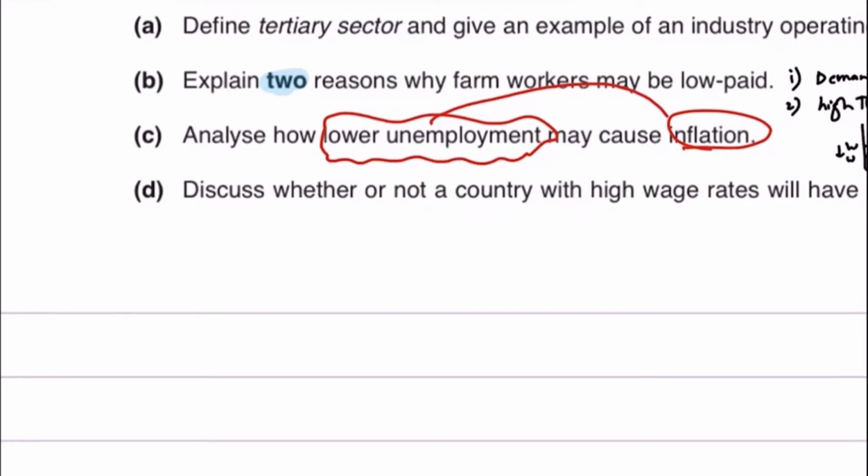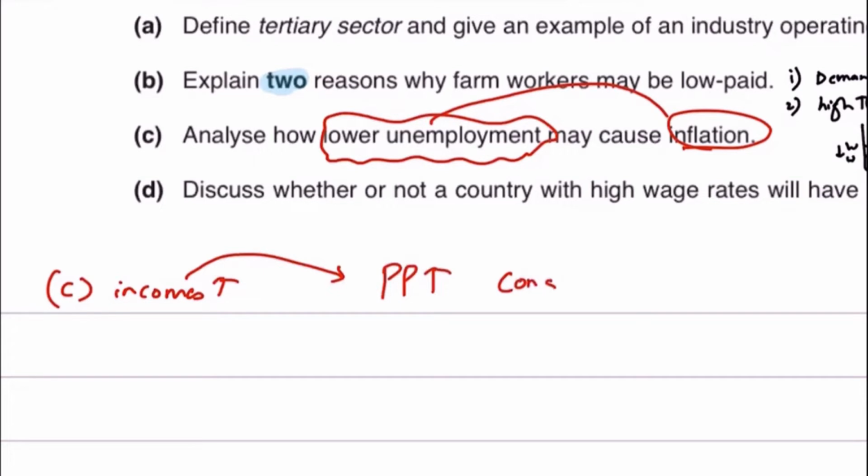And then you'll move on to say that lower unemployment may cause inflation, because lower unemployment means that more people have jobs. And if more people have jobs, then more people are in work. As a result, the incomes in the economy would go up, since people would be paid. If wages are going up, the purchasing power of the people would go up. This would increase consumer spending. And if consumer spending goes up, the aggregate demand goes up.